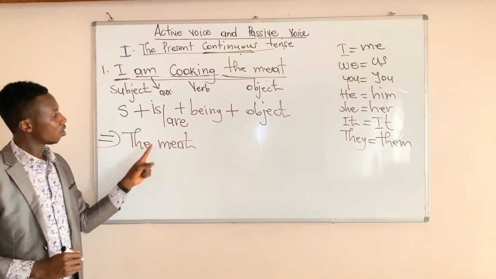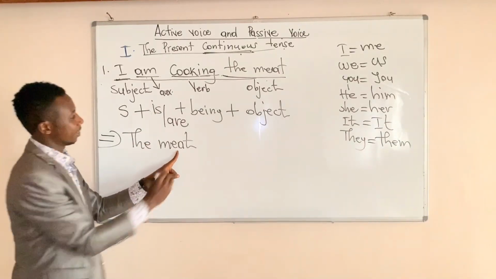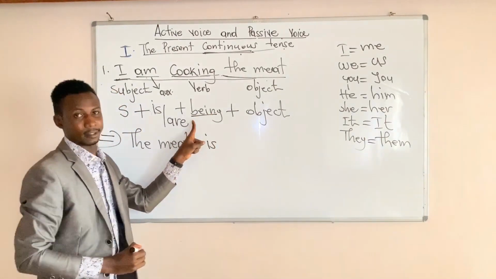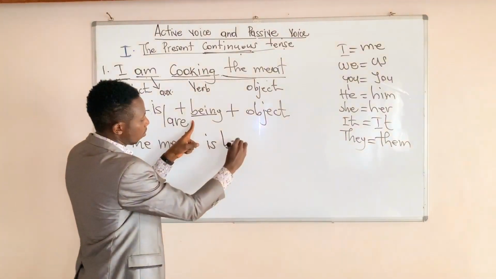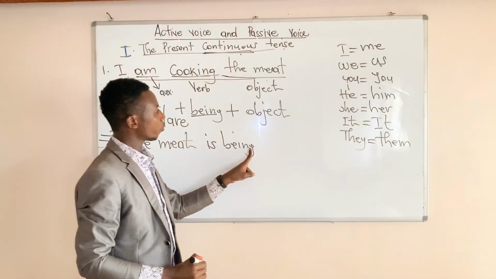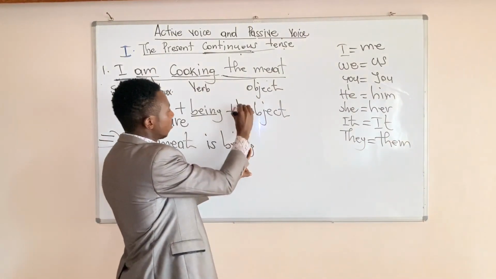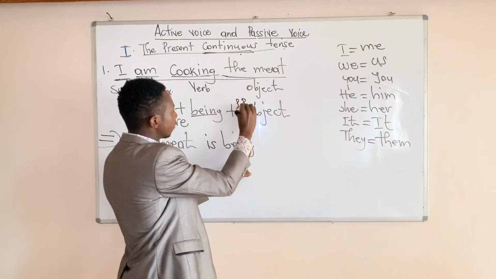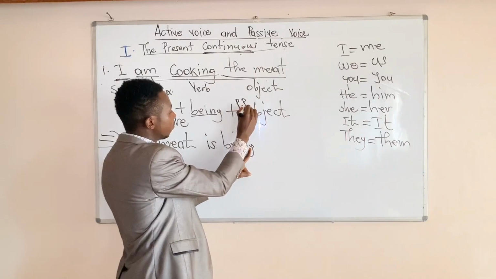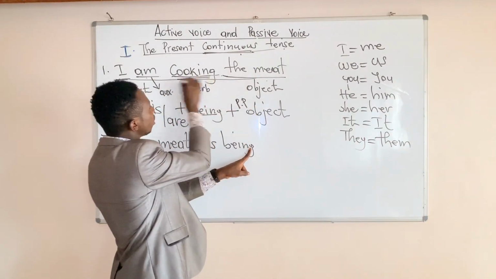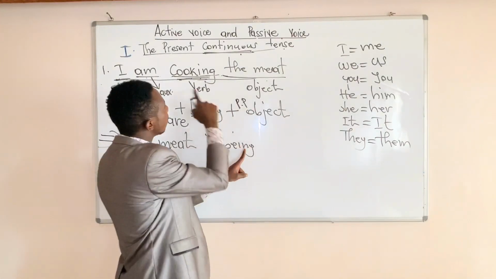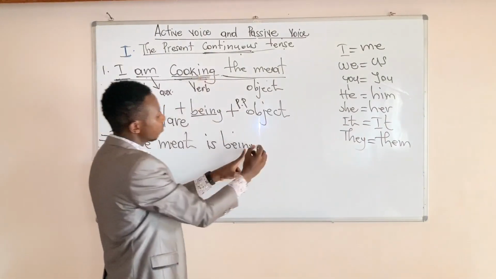So you say the meat is being. I'm sorry, I forgot something here. You must put this verb in the past participle. I am abbreviating, this is past participle. So you say the meat is being cooked. What is the past participle of the verb to cook? Cooked.